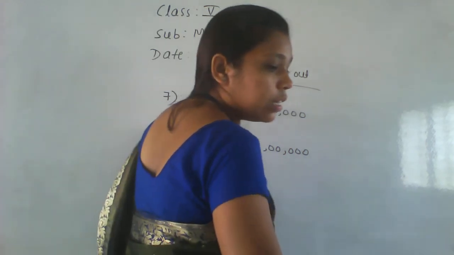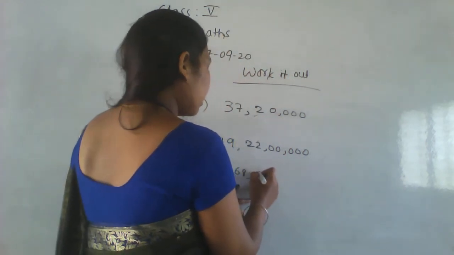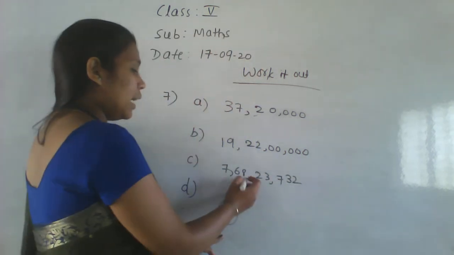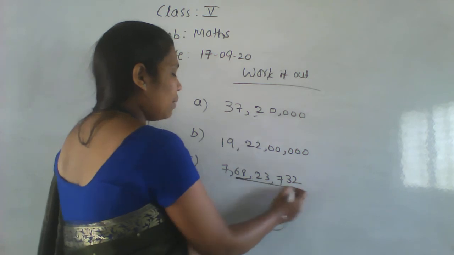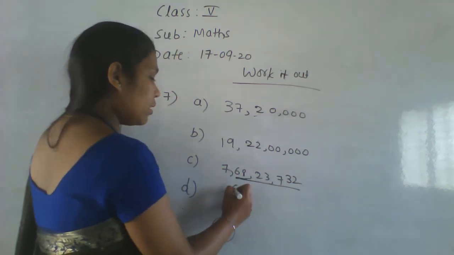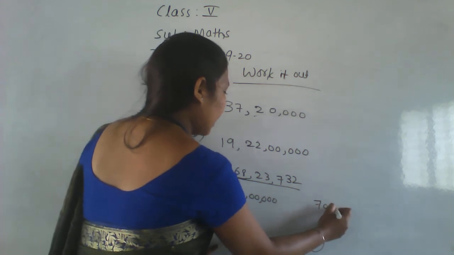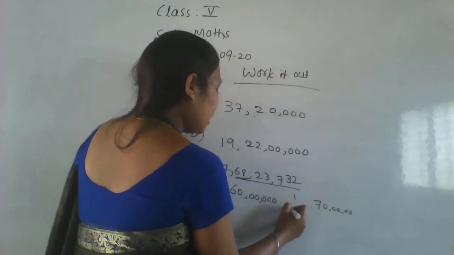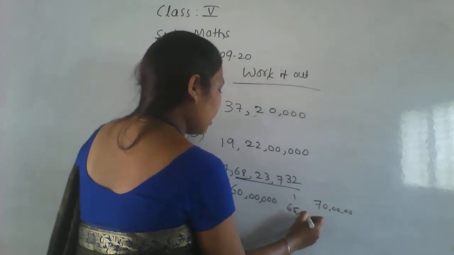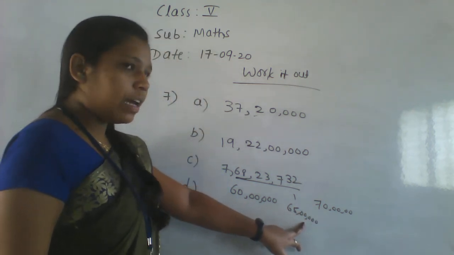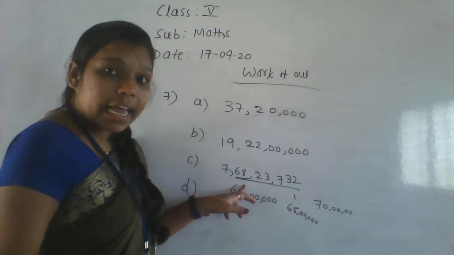Okay. Next one, that is 7 crore 68 lakh 23,732. Nearest 10 lakh. Here 10 lakh means the 68 lakh is there. So it lies between 60 lakh to 70 lakh, and the middle number is 65 lakh. Is the given number greater than 65 lakh? Yes, here 68 lakh is there.